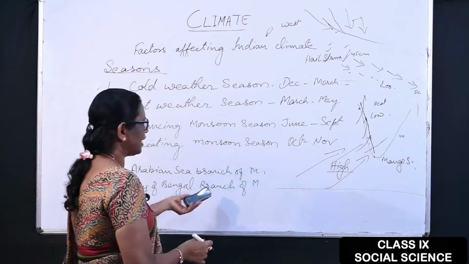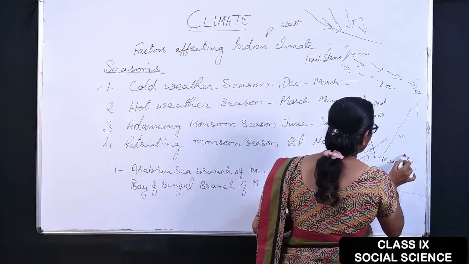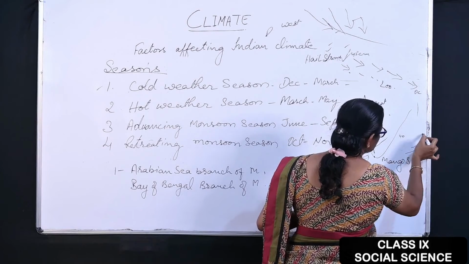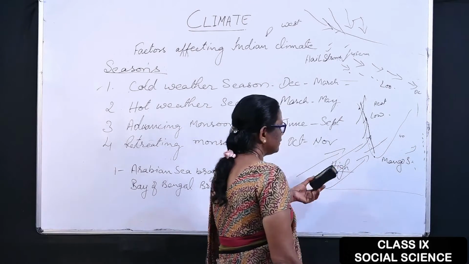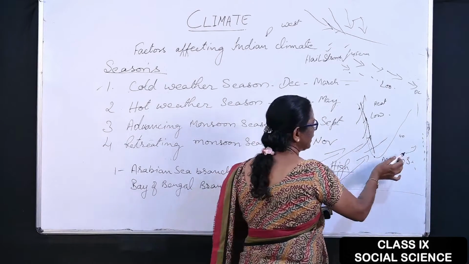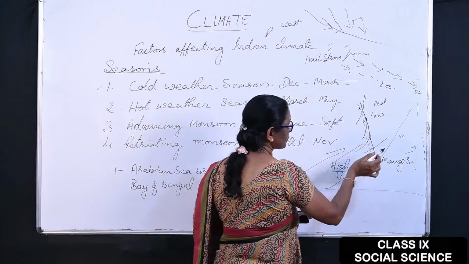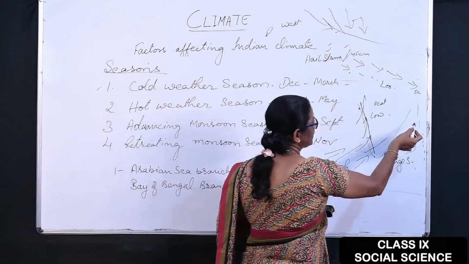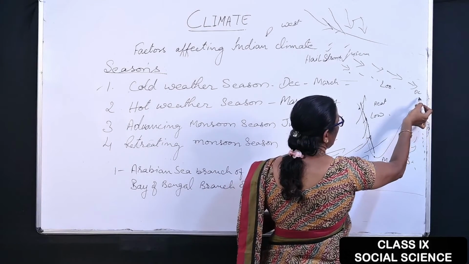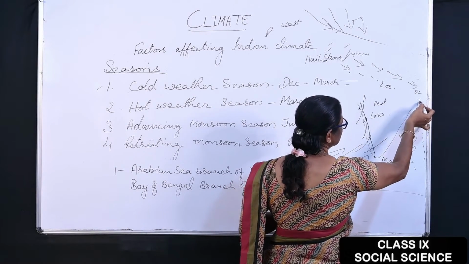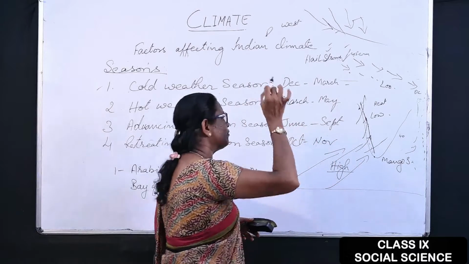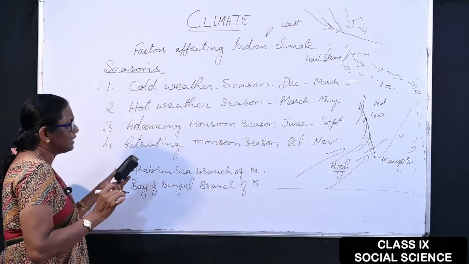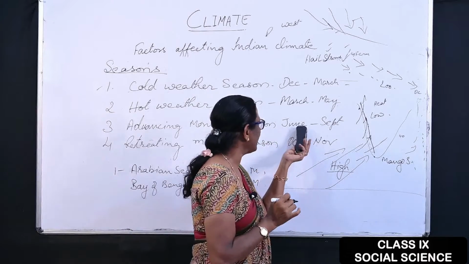The Bay of Bengal branch of the monsoon comes to the Andaman Nicobar Islands, and as it moves towards the east, there is the Arakan mountain in Burma. From there, it does not allow us to move further northeastward, so it starts moving northward, and in this way it enters Meghalaya and the eastern part of India, and it provides heavy rain. In the advancing monsoon season, India receives the maximum amount of rainfall.